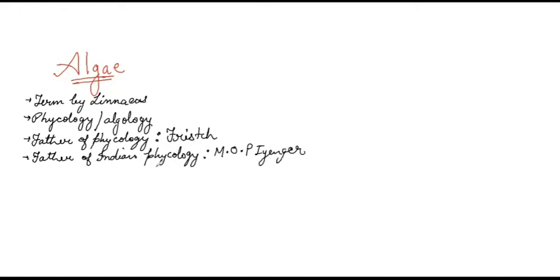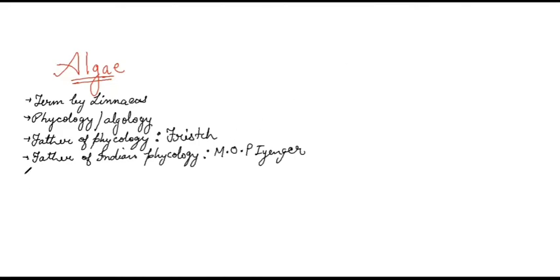Now, these algae are found in various habitats, means they can be found in different situations. For example, the terrestrial habitats, epiphytes means those who live on plants. Then endophytes means algae which live inside the plants. Epizoic, which lives on animals. One of the important examples there is Cladophora, which lives on a mollusk shell, and there is another alga which lives on sloth bear in a symbiotic relationship.